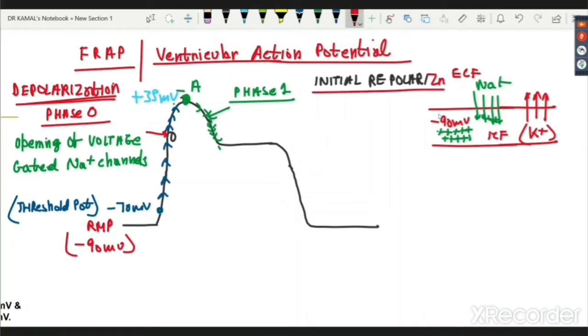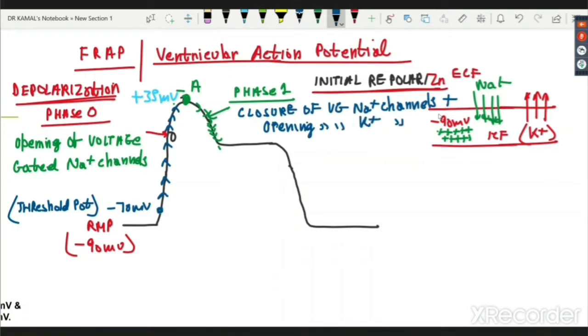So what is the reason for initial repolarization? Closure of voltage gated sodium channels and opening of voltage gated potassium channels. That means I stop them. Sodium cannot come in, so the RMP will not further depolarize. It stops at plus 35.